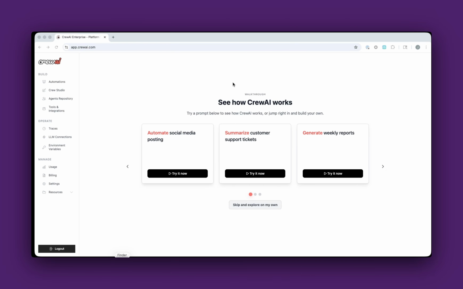AI agents allow you to do something boring automatically. I'm going to show you how you can use CrewAI along with the SambaCloud to automate a message sent to Slack daily.